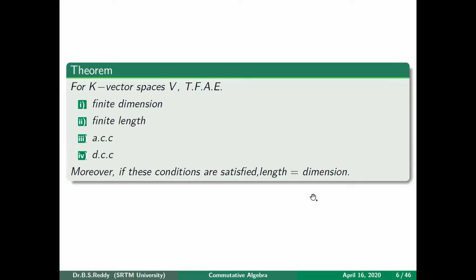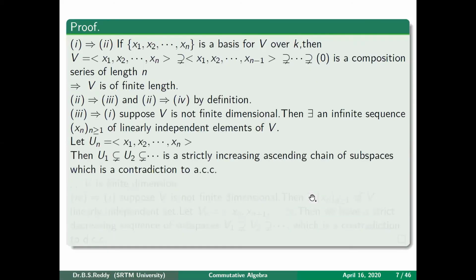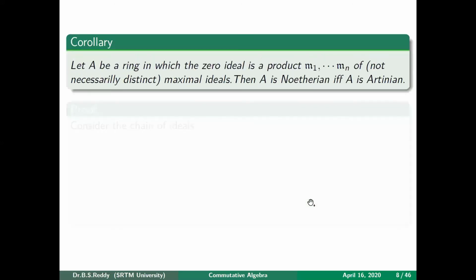So this is the result which we have seen. Now this is an interesting result, a corollary to the above one. It says under what conditions a Noetherian ring is the same as an Artinian ring. If your ring is Noetherian, can we say it is Artinian? Or if it is Artinian, is it Noetherian? In general, it is not true. For example, Z is only Noetherian but not Artinian, because it doesn't satisfy the DCC condition.